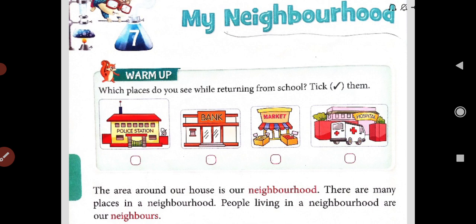If you have seen a police station, tick there. If you have seen a bank, tick it there. If you have seen a market, tick there. Otherwise, if you have seen a hospital, tick there.